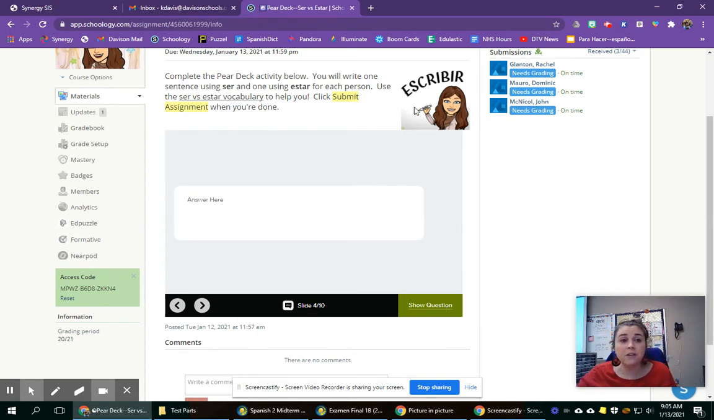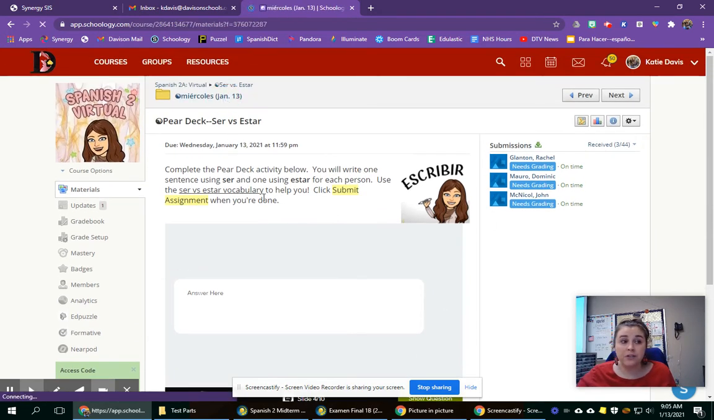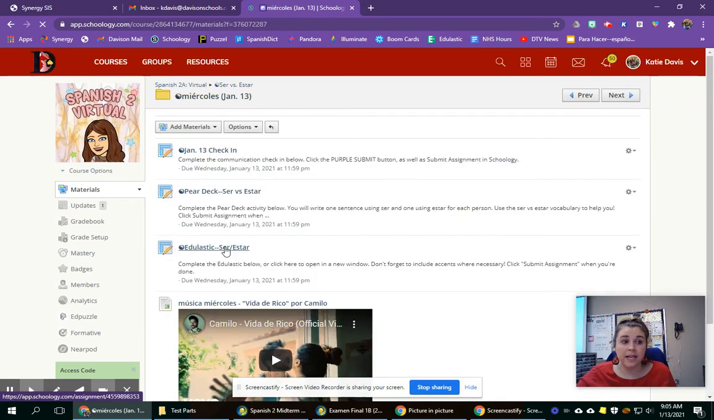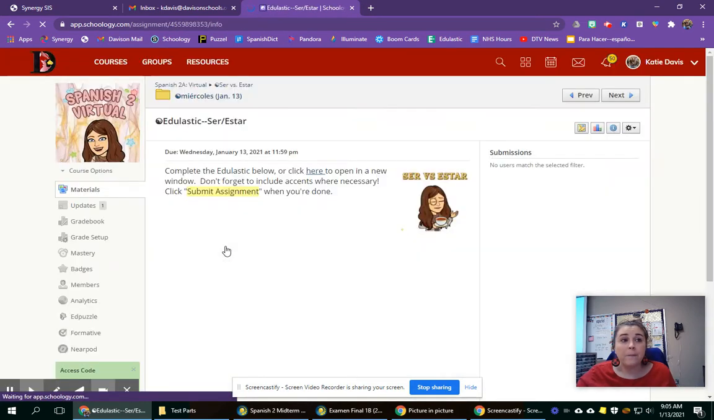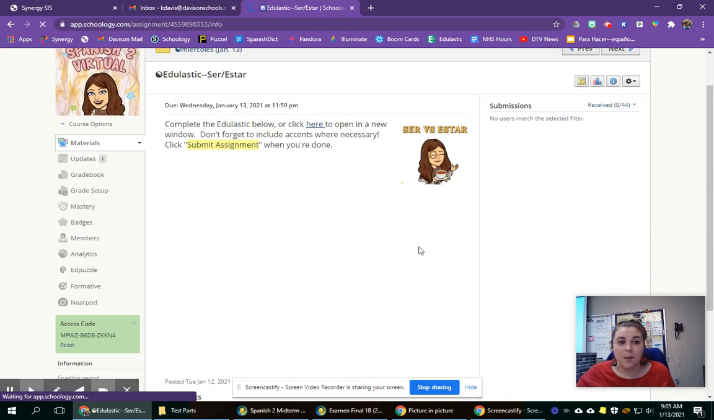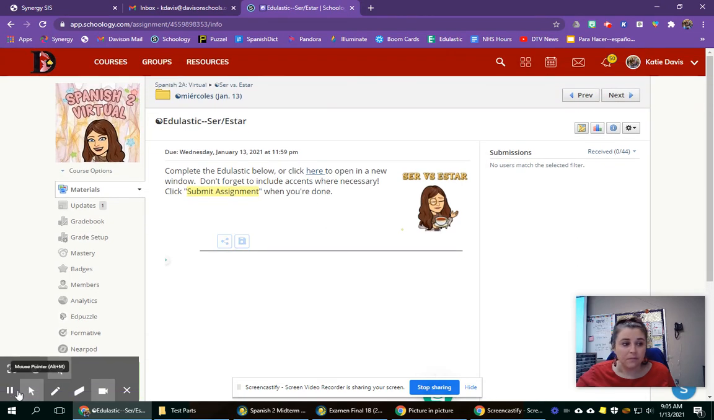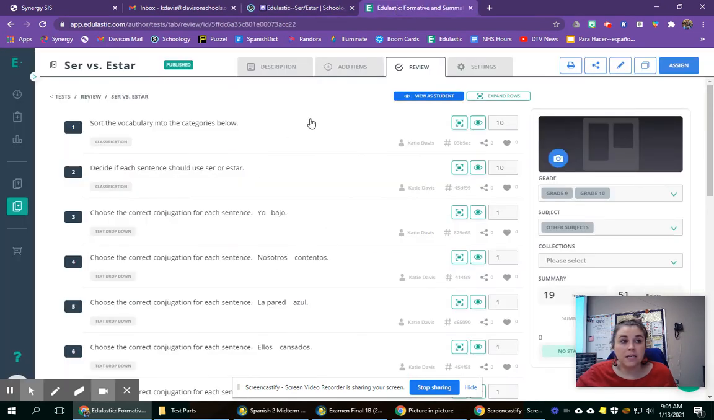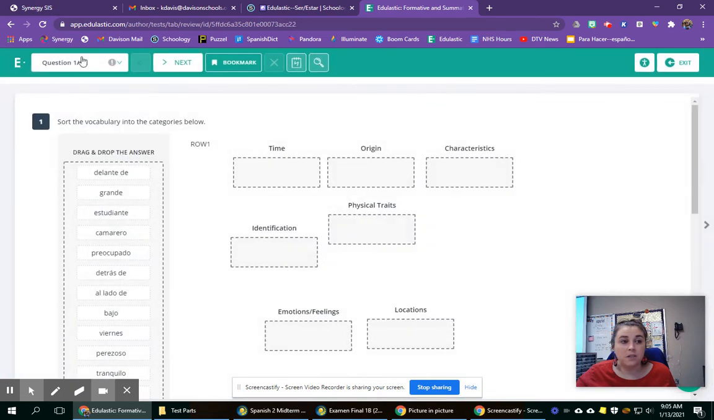And when you're all done with that, you'll click submit assignment and move on to your tarea for today, which is an Edulastic assignment. I might recommend opening it in a separate window. It makes it a little bit easier because you're going to be doing some sorting and you can see the whole page that way, but it will load down here as well eventually. And you can see the assignment there. But this is what you'll see as a student.